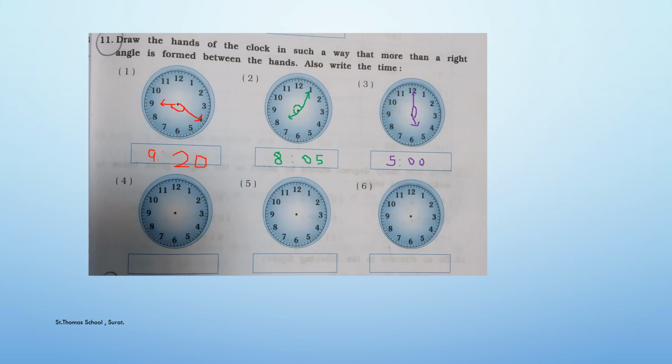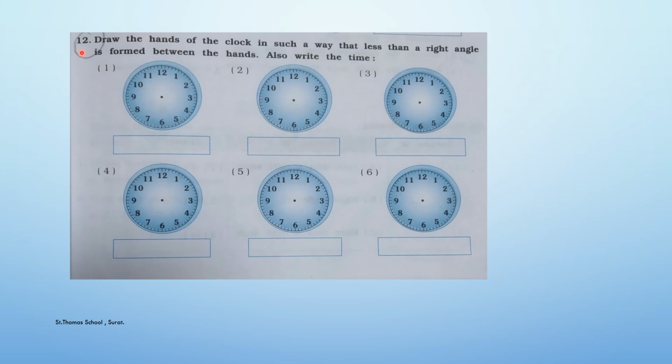Now the fourth, fifth and sixth sum, you have to do by yourself. You can take any time and draw the arms accordingly, but keep in mind that it should be more than a right angle. Clear?